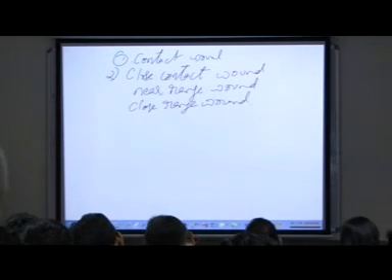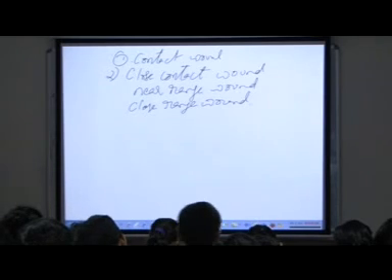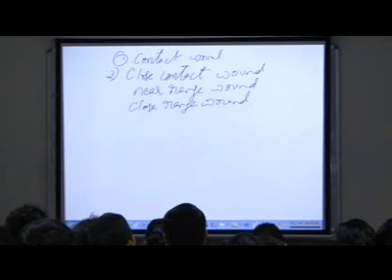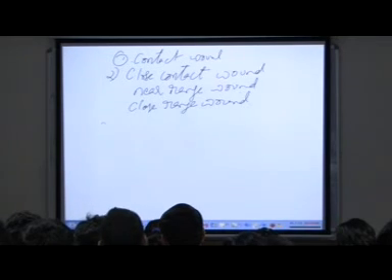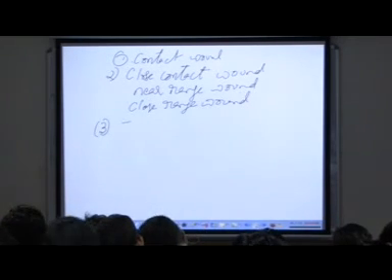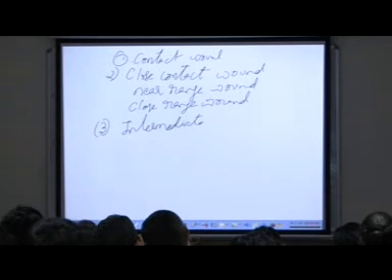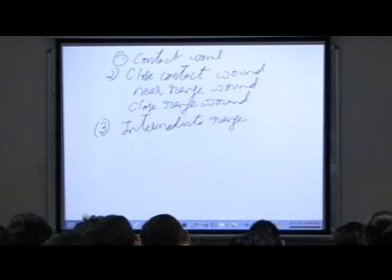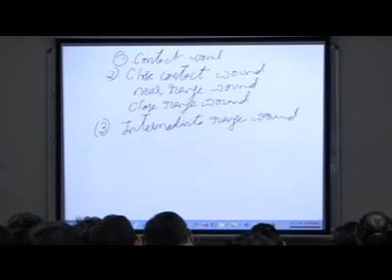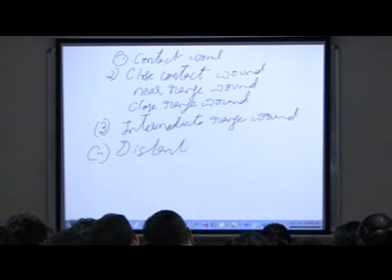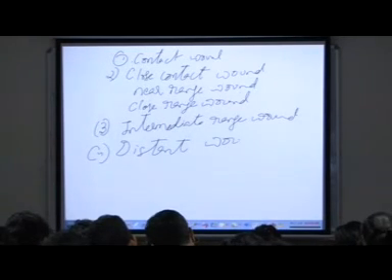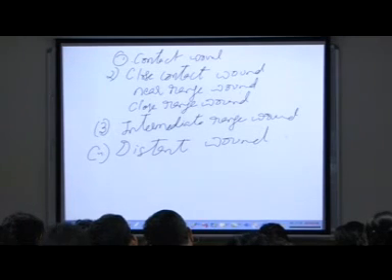Third is intermediate range wound. Fourth is distant wound. Contact, close contact, intermediate and distant.